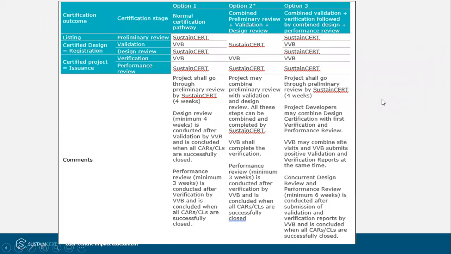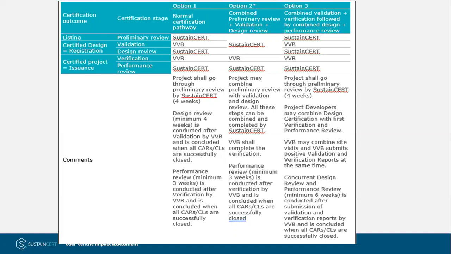So I am now going to take you through some of the options through which the transition can take place. And you can find this information in the transition request form. So basically, there are three options through which the project developers can choose to transition their projects.